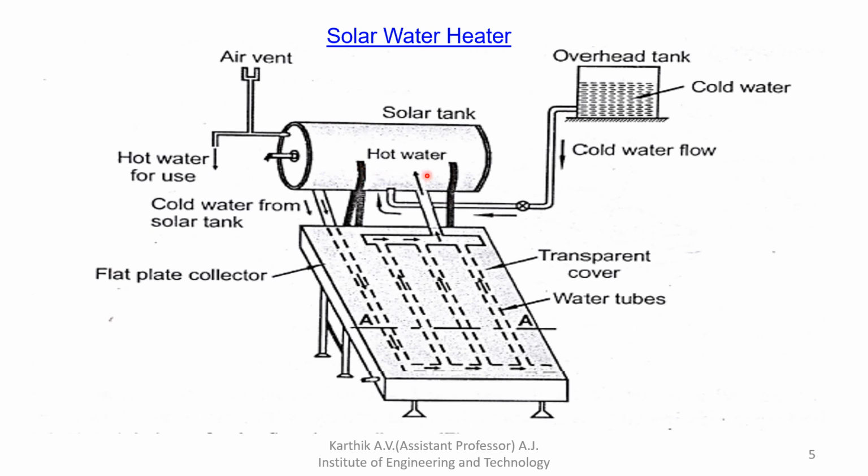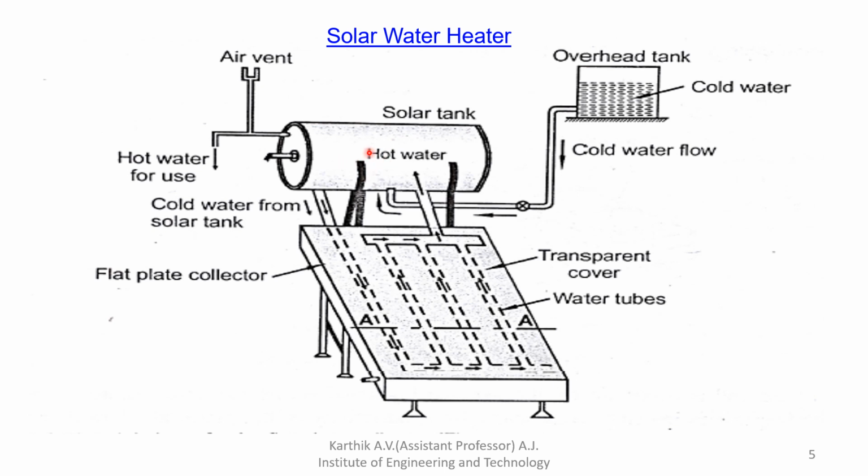Next, in the solar tank, the cold water will be collected at the bottom level and the hot water will be collected at the top level because of the density difference. The density difference is because hot water has lower density compared to cold water.